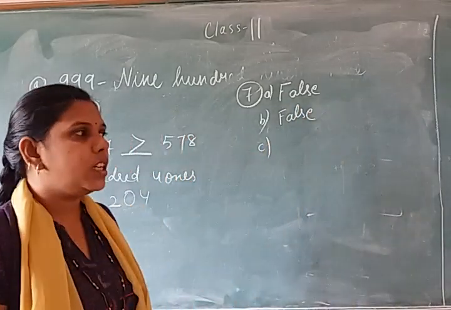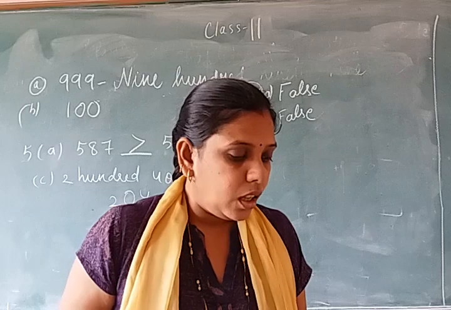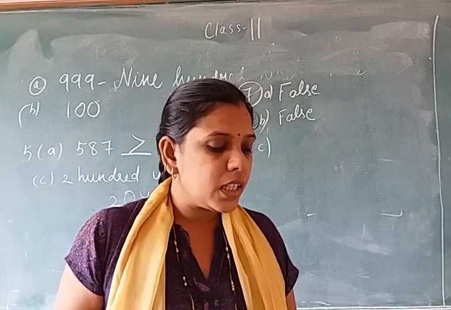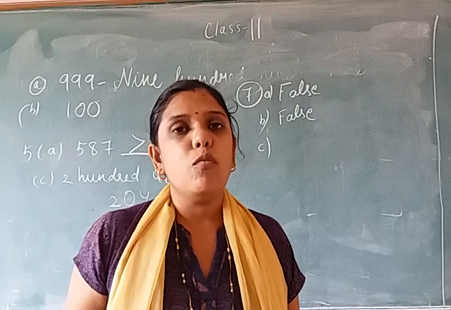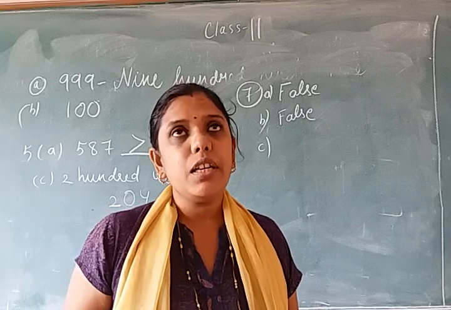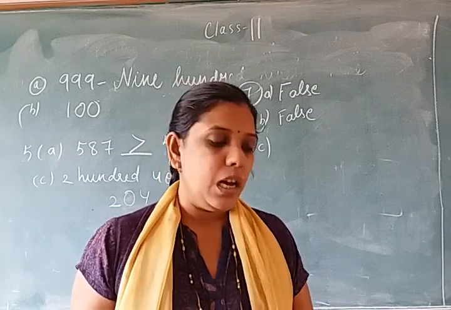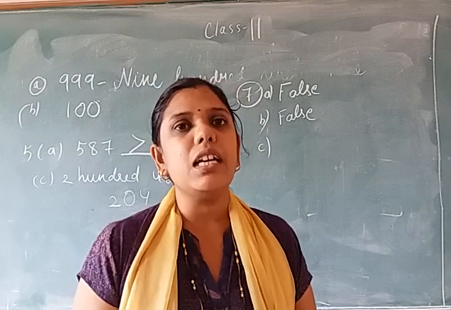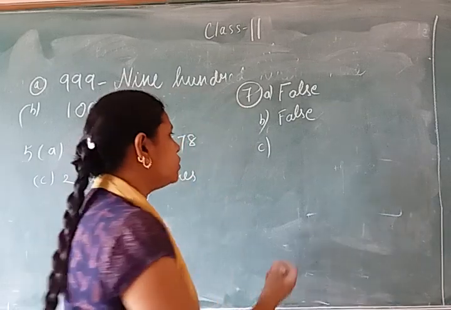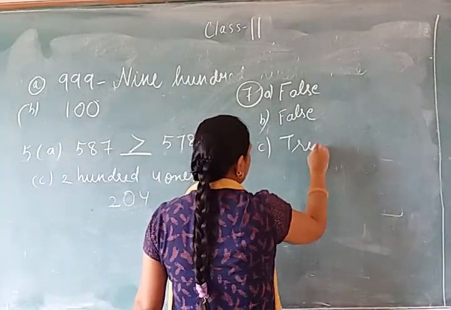Come to the next question, C. 8 tens more than 700. That means 700 plus 80. So 700 plus 80 is 780. So it is true. So write true.